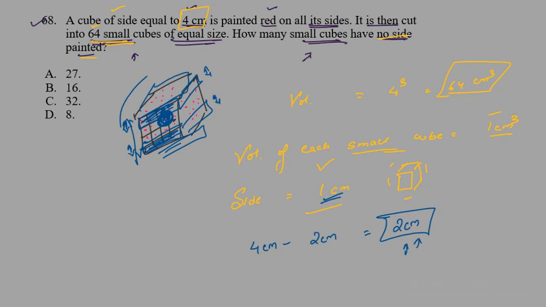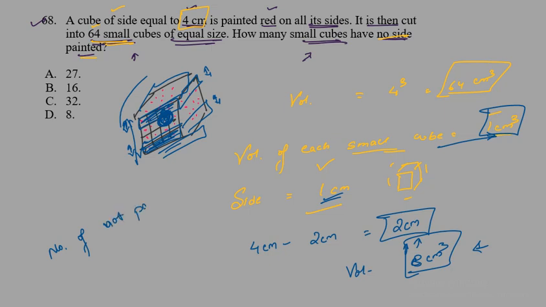So 2 centimeter of side will give us volume 2 cube, which is 8 centimeter cube. And since each cube here, you can see, has a volume of 1 centimeter cube, the total cubes left is 8 centimeter cube. So we can say that the number of not painted